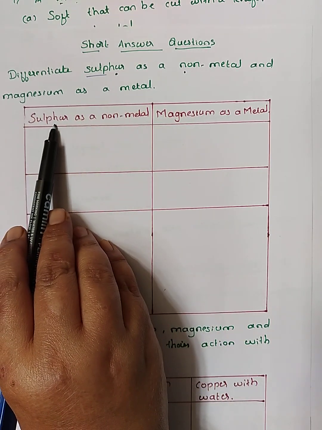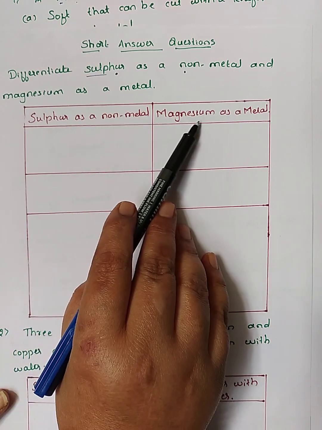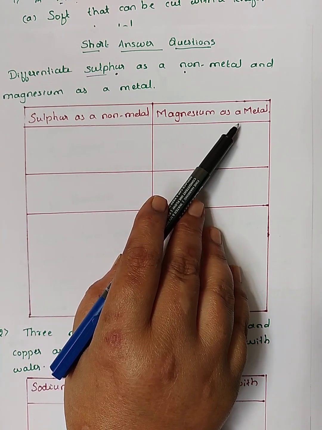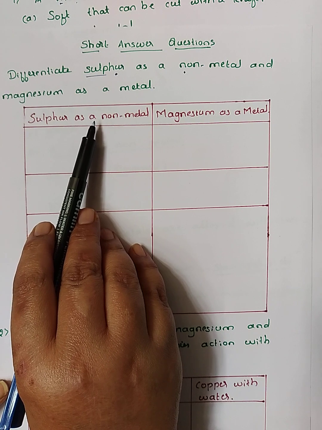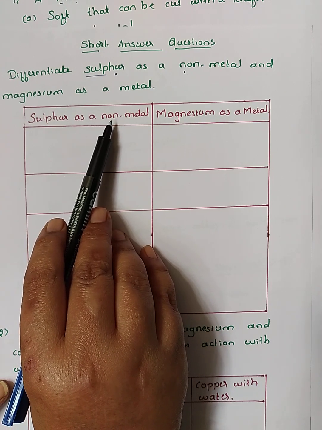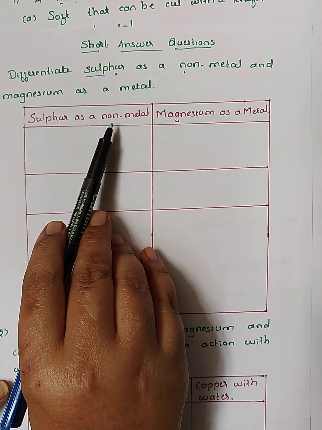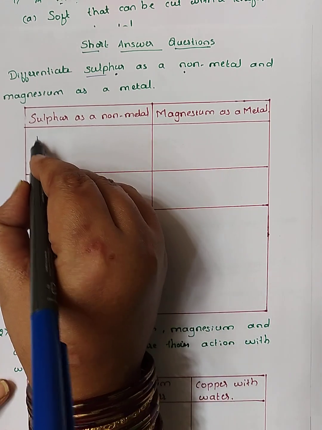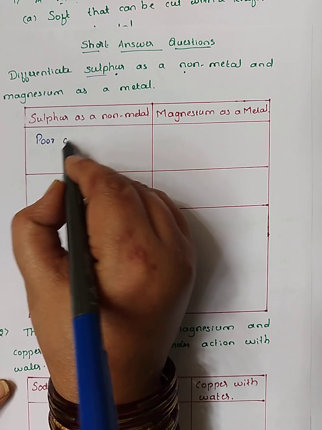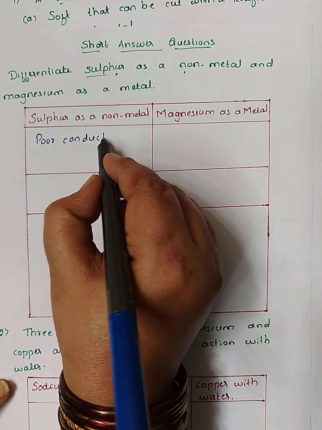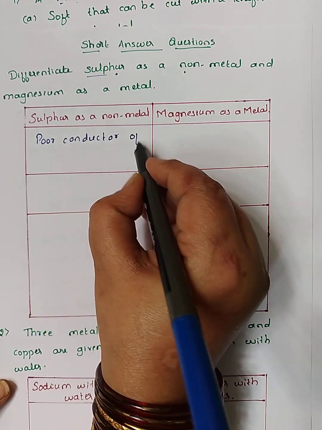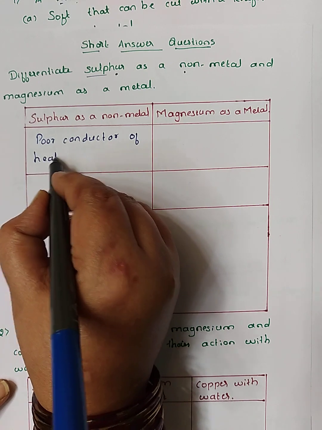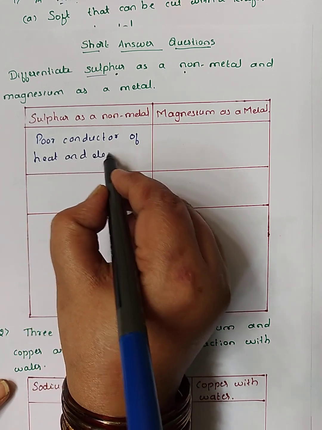Here first we will write sulfur as a non-metal and magnesium as a metal. So what is the main characteristic of non-metals? Non-metals are poor conductors of heat and electricity. So sulfur is also a poor conductor of heat and electricity. This is the first one.